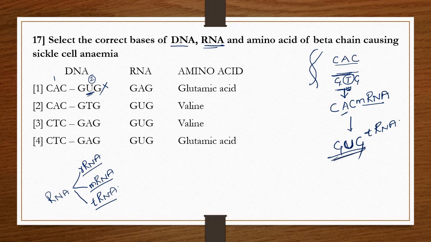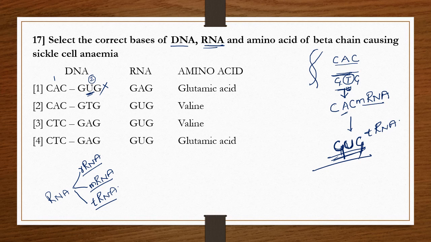So actually GAG is the glutamic acid, but GUG becomes valine. GUG becomes valine. Okay, so please be careful.